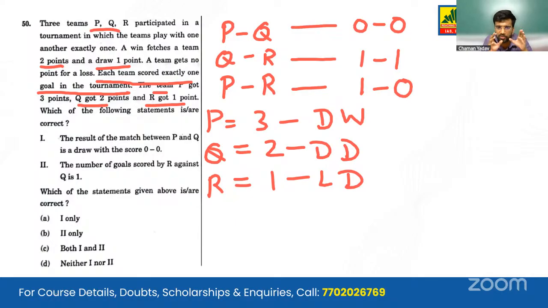So now we come to our statements over here. The result of the match between P and Q is a draw with a score of 0-0. Yes, this statement, the condition is getting fulfilled. The number of goals scored by R against Q is 1. Yes, we have seen that R has scored 1 goal in the draw that it has played against Q. So this statement is also correct. So both statement 1 and 2 are correct.